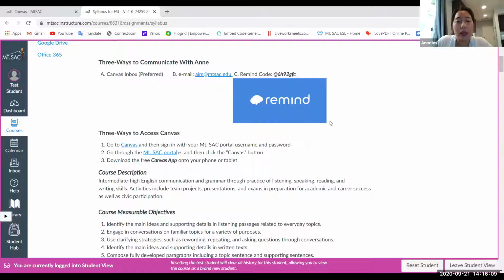Now, this is like text messaging, but minus your phone number. We do not share our phone numbers. You don't have my phone number and I don't have your phone number. So this is a great way. If you really want to contact me quickly, this is the best place to do it, okay? And you can also contact me via email and Canvas inbox. Canvas inbox, follow my mouse, is right here.